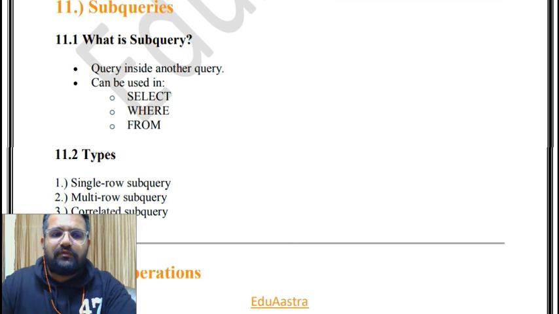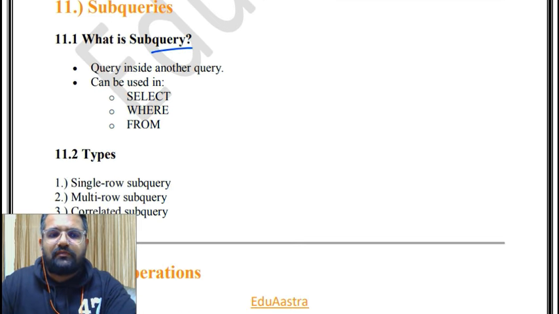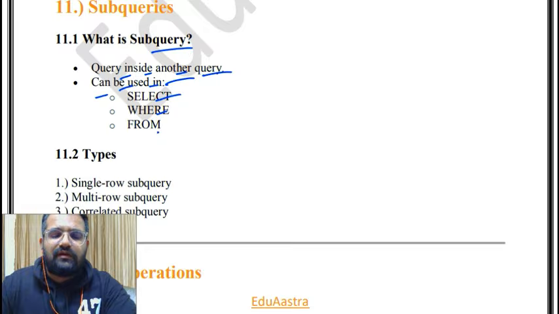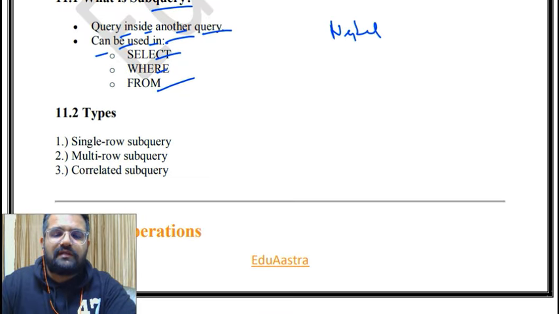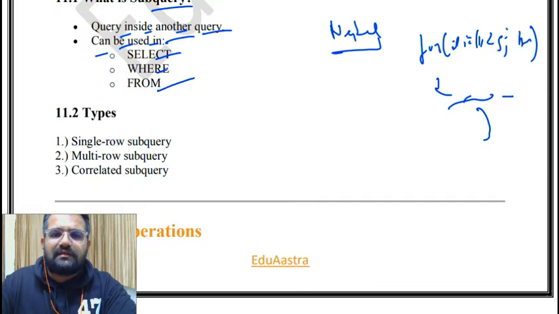Then subqueries. What is a subquery? A query inside another query is a subquery. Then it can be used in select, where, from, as we will see. Nested loop as well: a loop inside a loop is a nested loop. When you put a loop inside a loop, for int i equal to 1, i less than 5, i plus plus, and then inside it you put something else, that is a nested query, like a nested loop.